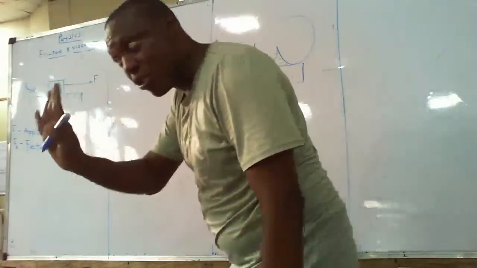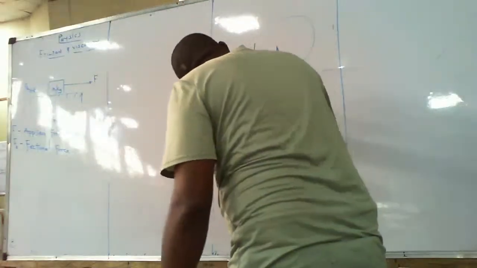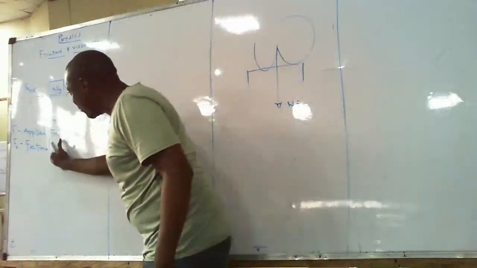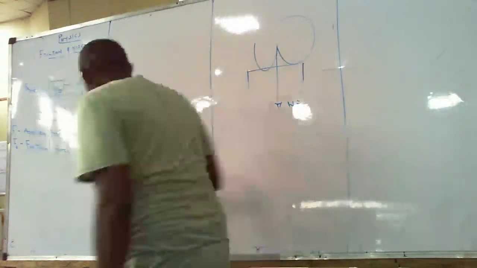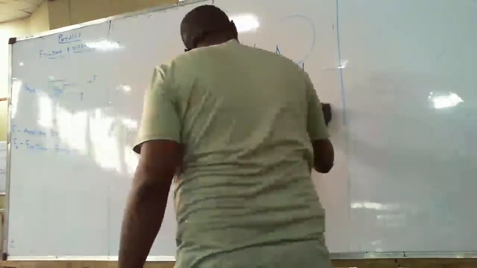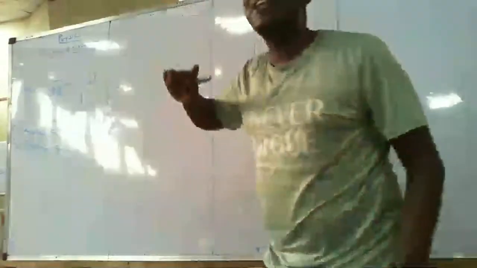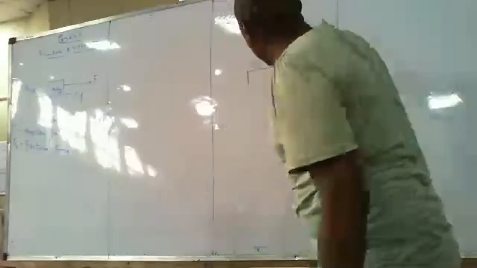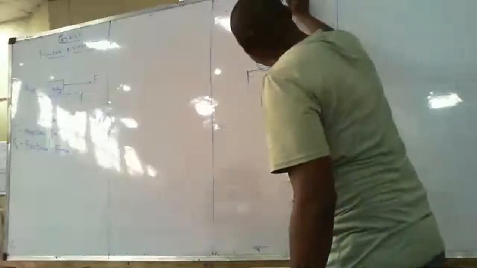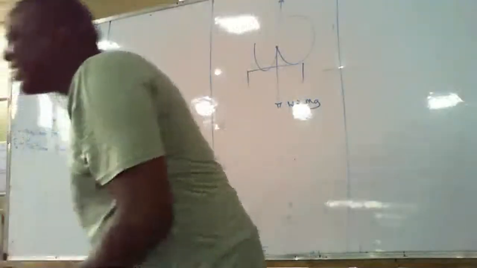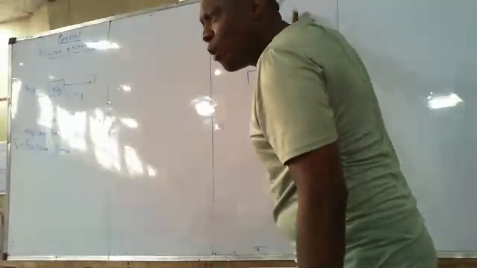The weight of this object acts downward. The weight is what, class? Mg. Now, there is a force that is meant to counterbalance the weight. That force is called the normal reaction. For every action, there is an equal but opposite what?